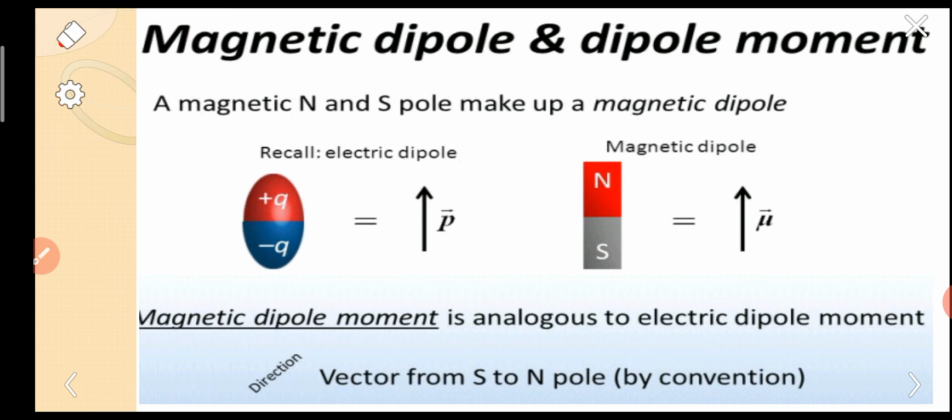In electric fields, in dielectrics, there is also an electric dipole. Whenever two equal charges of opposite polarity are separated by some distance, it also acts as a dipole. This is the electric dipole, this is the magnetic dipole. The magnetic dipole moment is analogous to the electrical dipole moment. The direction of the vector is from south to north pole. This is the general convention.